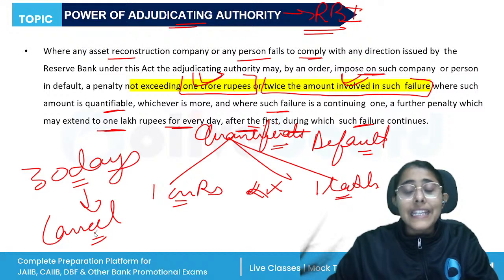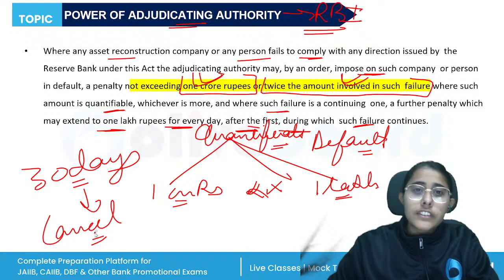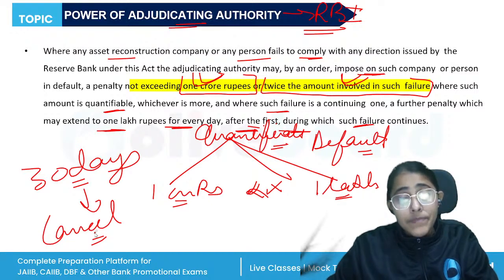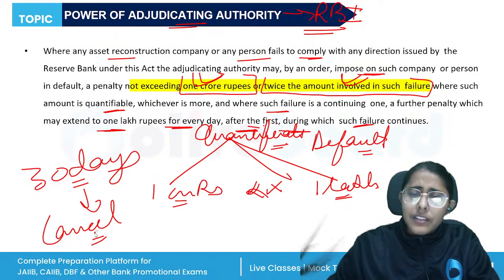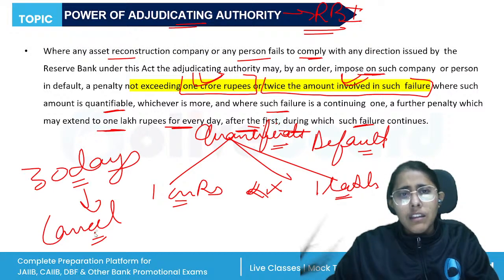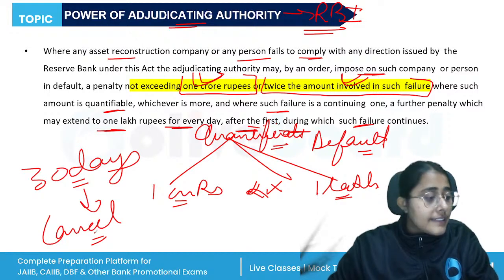The aggrieved persons, either the ARC or the officers of the ARC, can file a further appeal to the appellate authority. When they receive the application, after payment of the fees, they will take it into consideration and give their final decision. And that is all for this particular provision, the penalties and offences.